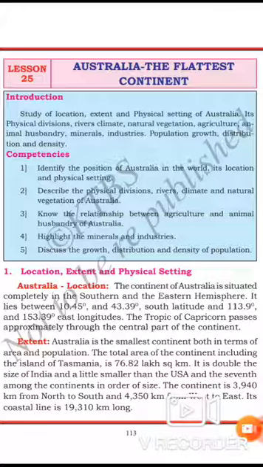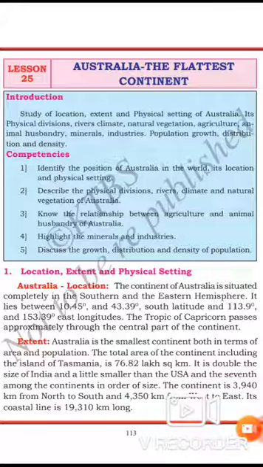Austral means south. The capital of Australia is Canberra. The term Oceania specifically refers to about 10,000 islands of the central and southern Pacific Ocean, of which Australia is an important part.